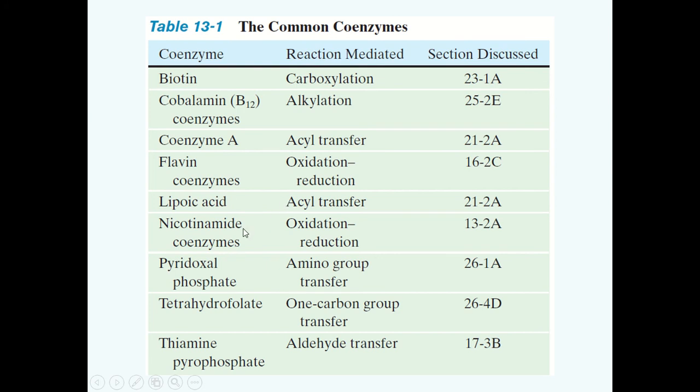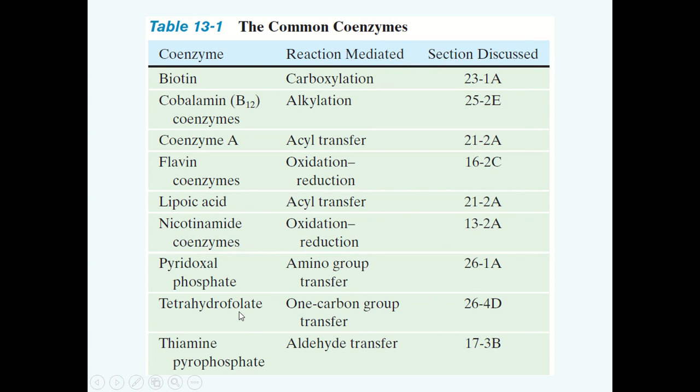Nicotinamide coenzymes, which include NAD and NADP, which are nicotinamide adenine dinucleotide and nicotinamide adenine dinucleotide phosphate, are also needed by the dehydrogenase enzymes for redox reactions. Pyridoxal phosphate is needed for the transfer of amino groups. Transaminases are the enzymes which carry out the transfer of amino groups. These enzymes need pyridoxal phosphate as a cofactor.